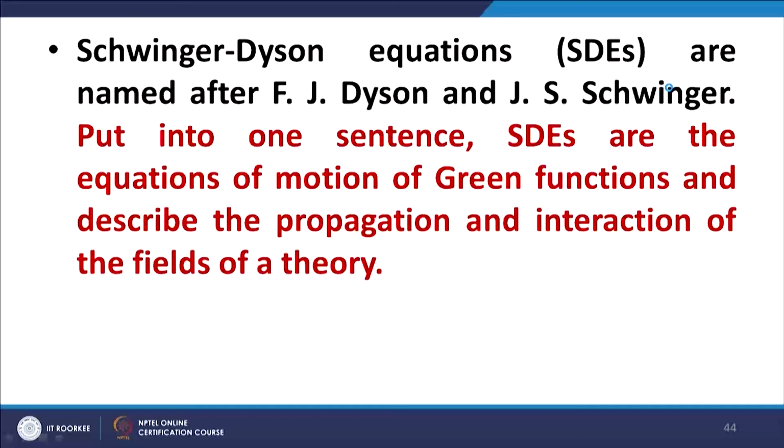The Schwinger-Dyson equations give us the equations of motion, the dynamics of the green functions, and they describe the propagation and interaction of the fields in the theory. So, they provide a very attractive formalism of how the field interactions develop and the field propagates in time.